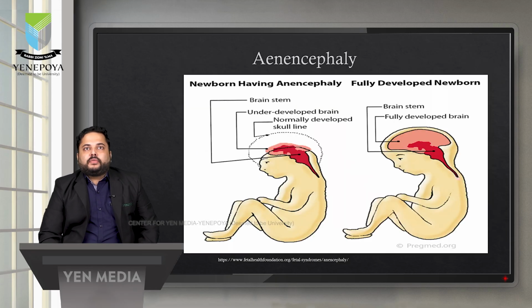The next type of developmental disorder is anencephaly. As the name signifies, it is non-proper development of the cranial cavity, the covering of the brain. In the first diagram we can see the brain is underdeveloped and the skull is also not properly developed. In the second diagram we can see the comparison with a fully developed, normal child.